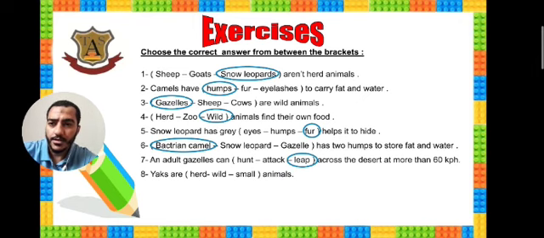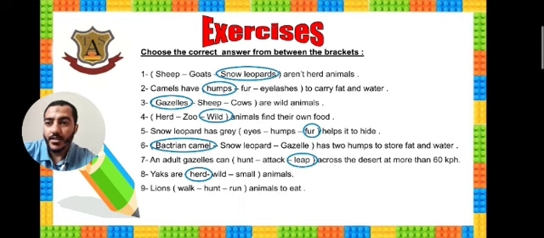Yaks are herd or wild or small animals. Yes, yaks are small? No, of course, no. So it's wild? They can find their own food? No, they are not. Of course, they are herd animals. Okay. 9. Lions walk or hunt or run animals to eat. Of course, hunt. Hunt means to kill animals to eat. Okay.